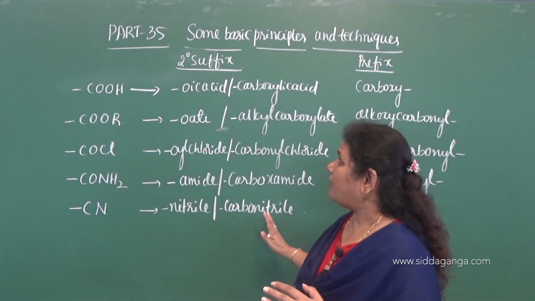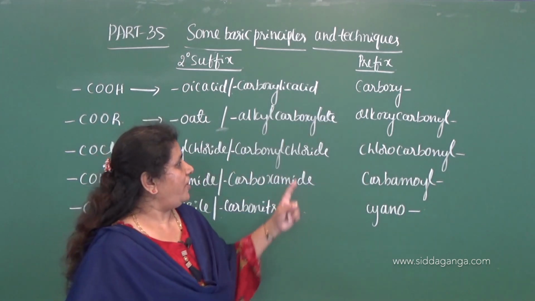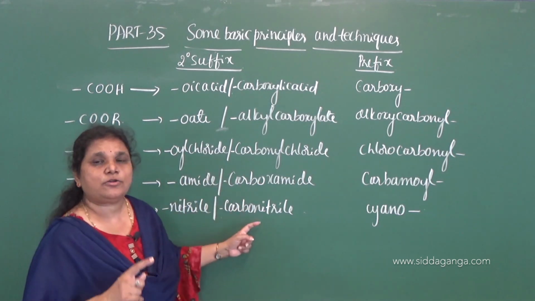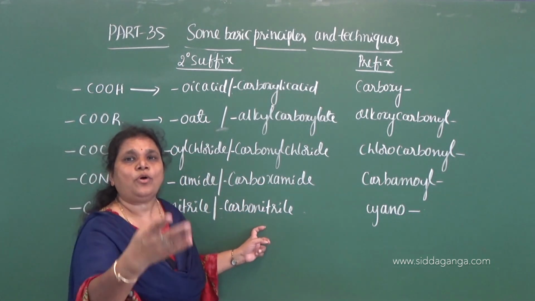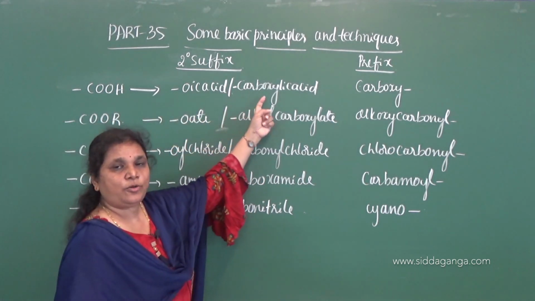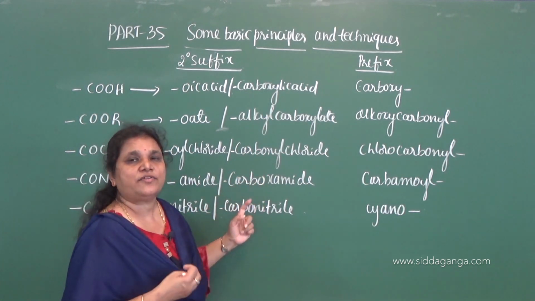So when we are using a special secondary suffix, the first point is that we use the special secondary suffix when these functional groups are present two or more in a compound. So these functional groups may be acid group, ester group, acid chloride, amide or cyanide group.